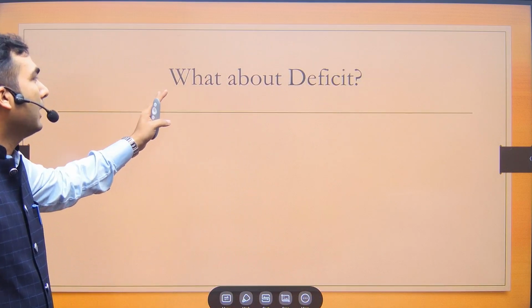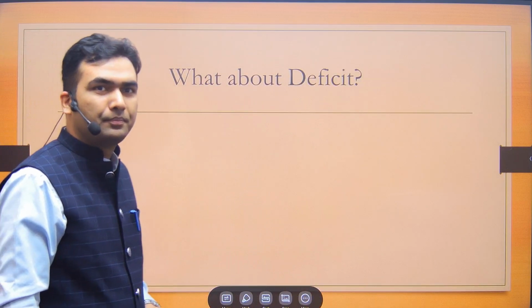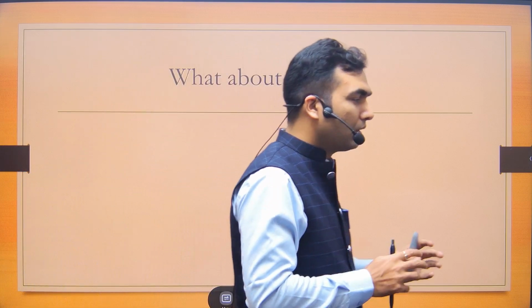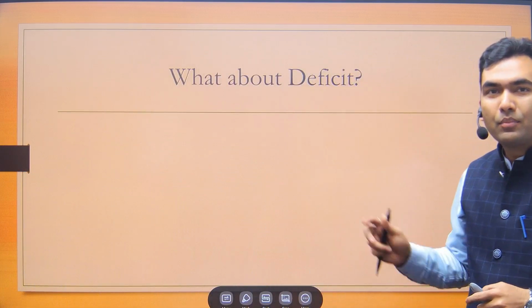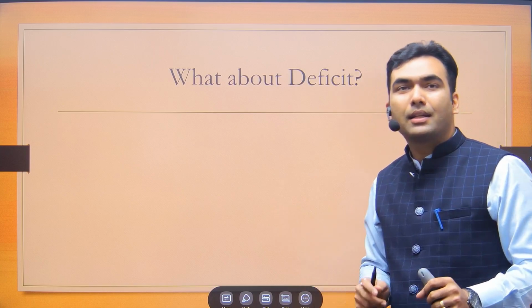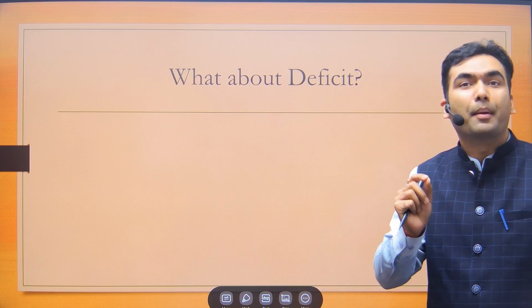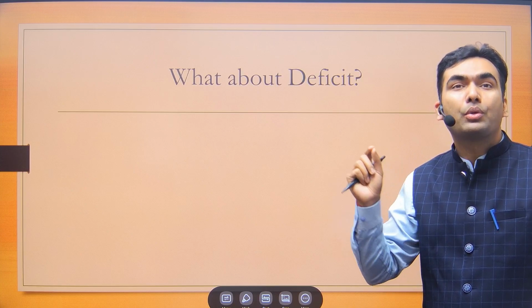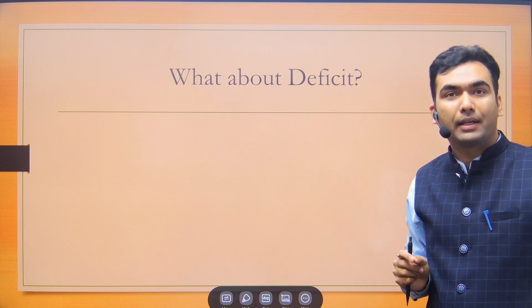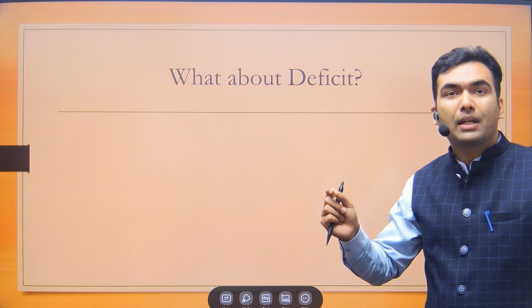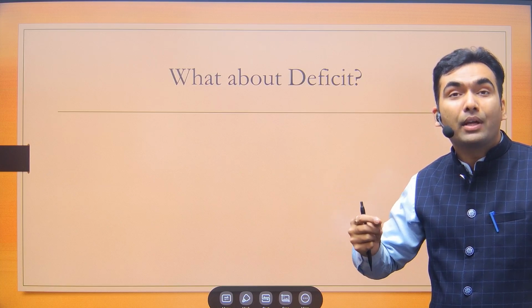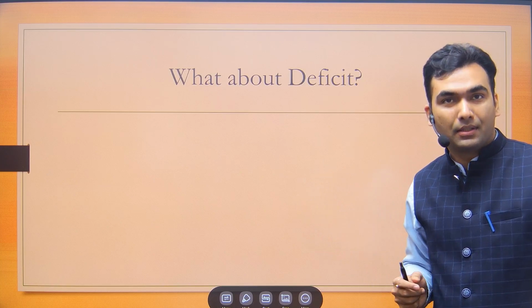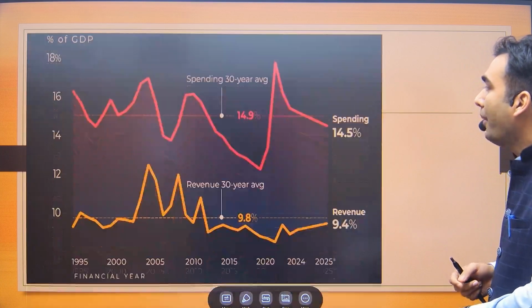In the last class we had talked about deficit. Okay, what is the budget deficit? I got some interesting diagram. We have discussed in the last class that the government has met its fiscal deficit target. In fact, overshoot its fiscal deficit target. 5.9% was the target, and the government is saying that we are going to achieve 5.8%. Something better usually does not happen.